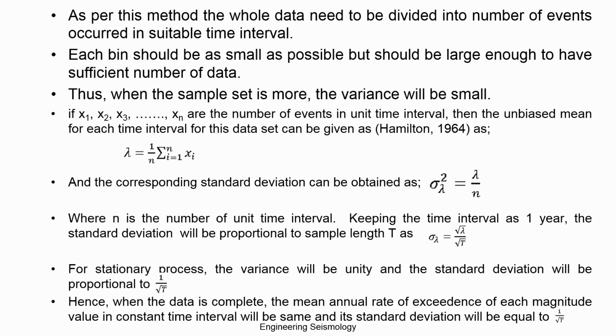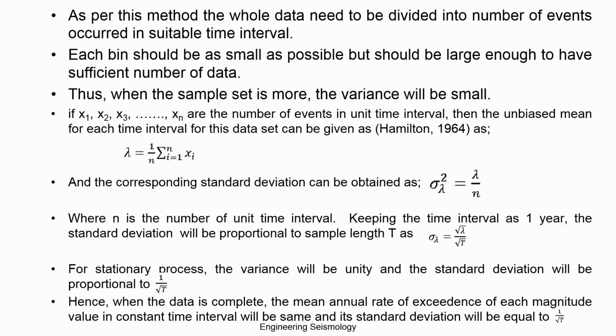Like 4.5 to 5.5, how many earthquakes, 5.5 to 6.5, how many. So like that, each bin you can estimate. When the sample set is larger, the variance will be small. That means you should divide the time period so that the number of data in each bin is as small as possible.